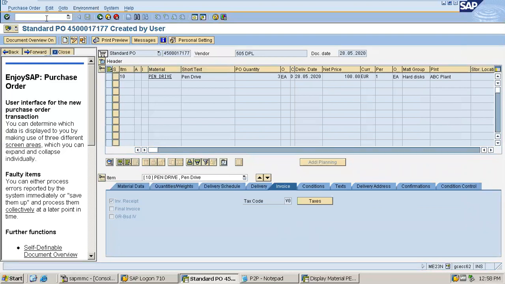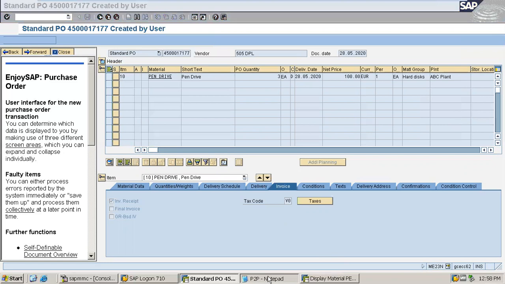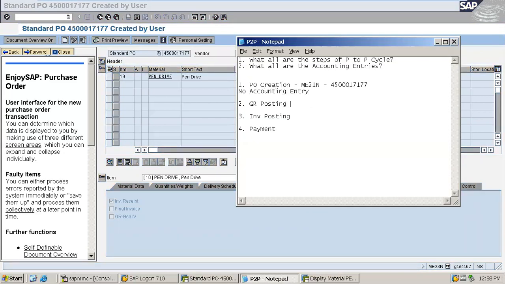Now I'll be going to MIGO in order to do the GR. MIGO is the transaction used to do the goods receipt. Now let me write it down. The transaction MIGO is to post the GR. GR means goods receipt. We have completed the PO, the purchase order has been placed. Now we'll be receiving the goods.